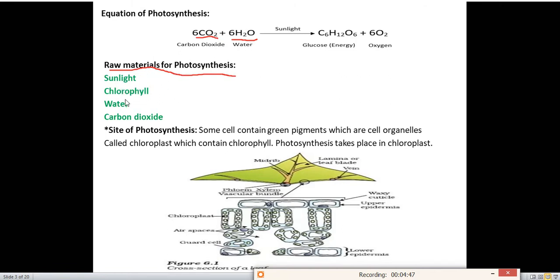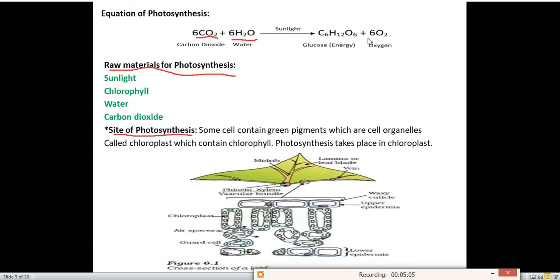Okay, sunlight, chlorophyll, water, and carbon dioxide. These are the raw materials needed by green plants to make their food. Site of photosynthesis: where does photosynthesis take place in green plants? Some cells contain green pigment, which are cell organelles called chloroplasts, which contain chlorophyll. Photosynthesis takes place in chloroplasts.